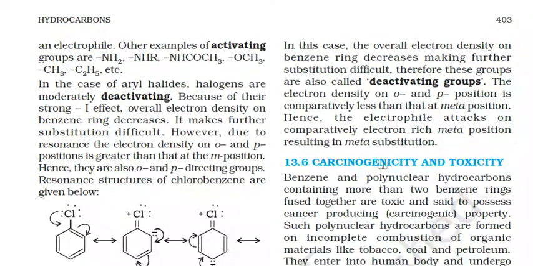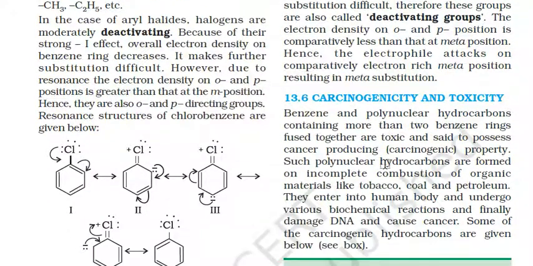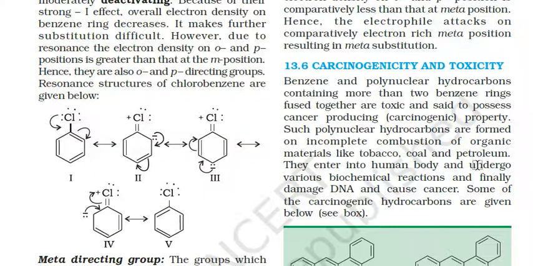Next is the carcinogenicity or toxicity. Benzene and polynuclear hydrocarbons containing more than 2 benzene rings fused together are toxic and said to possess cancer-producing carcinogenic properties. Such polynuclear hydrocarbons are formed on incomplete combustion of organic compounds like tobacco, coal, and petroleum. They enter the human body, undergo various biochemical reactions and finally damage the DNA and cause cancer.